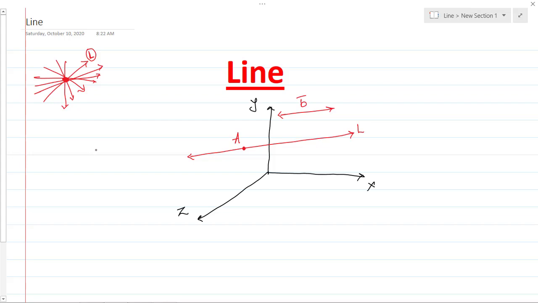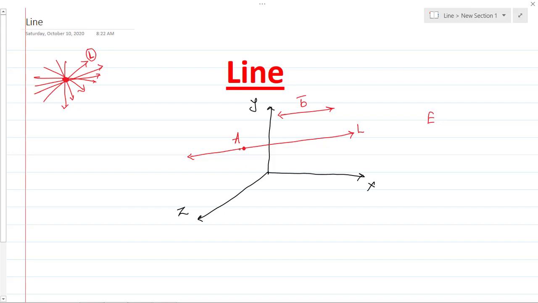what is important is that I have to define the direction. Suppose I say that this line is passing towards the east, or this line is making an angle of some 30 degrees with the horizontal x axis, then I define the line perfectly. It means only knowing the point lying on the line is not sufficient.